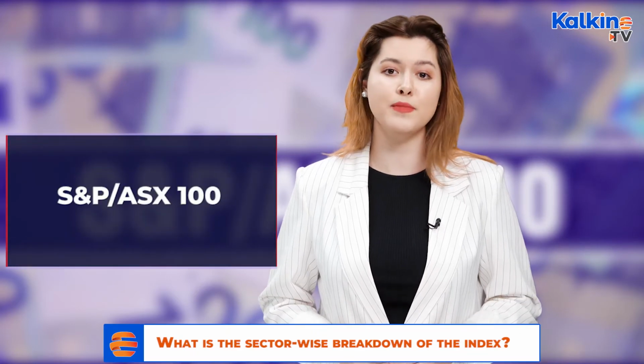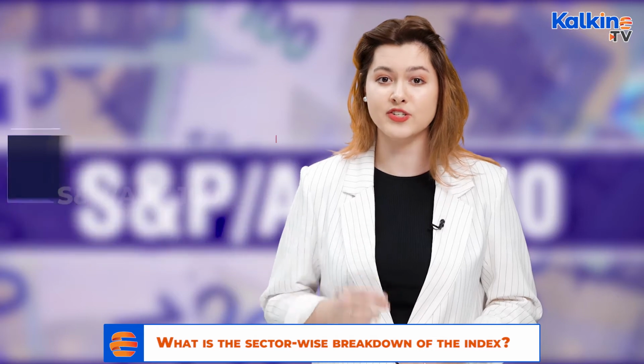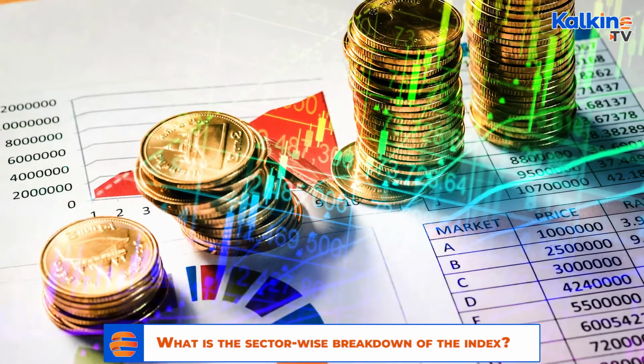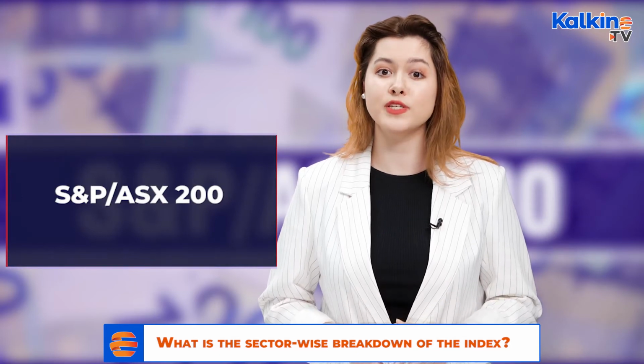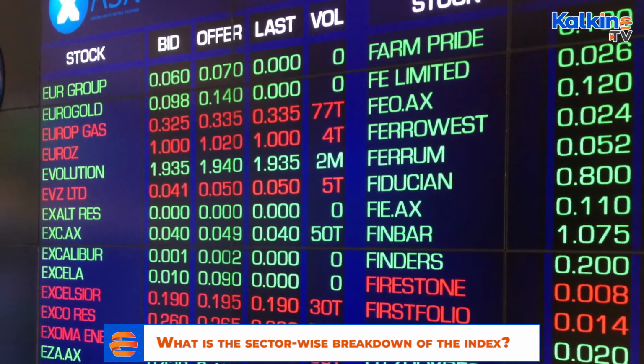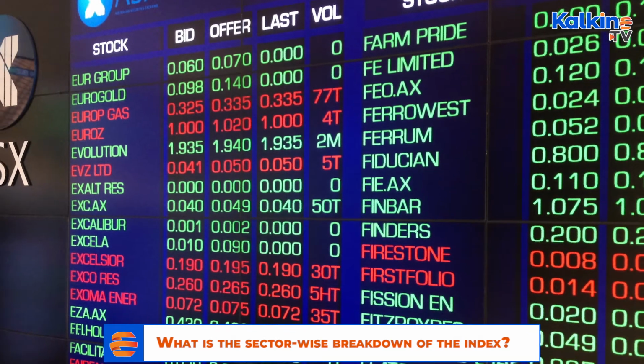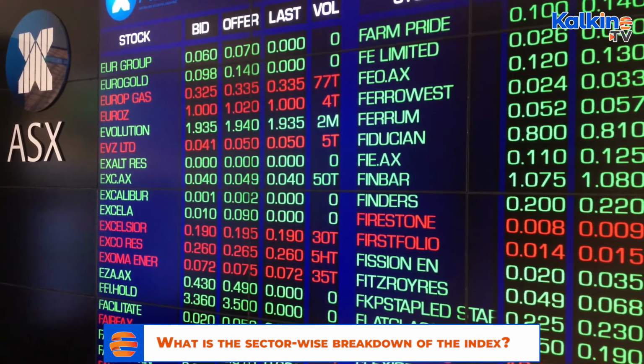The S&P ASX 50 calculates the performance of 50 of the biggest and highly liquid index eligible stocks as per float adjusted market cap. The S&P ASX 100 measures the performance of the 100 largest ASX listed stocks by float adjusted market cap. The S&P ASX 200 gauges the performance of 200 of the biggest and highly liquid ASX listed stocks by float adjusted market cap.